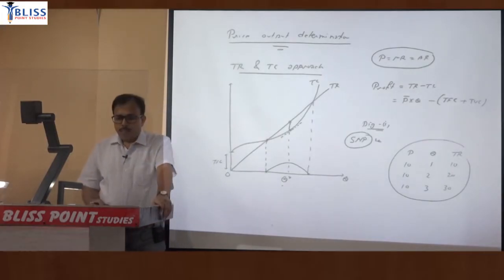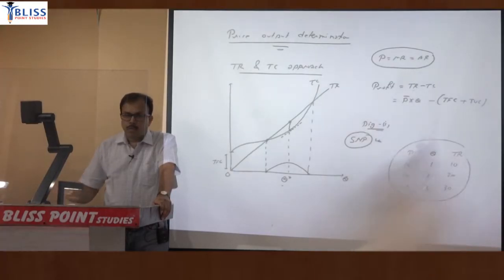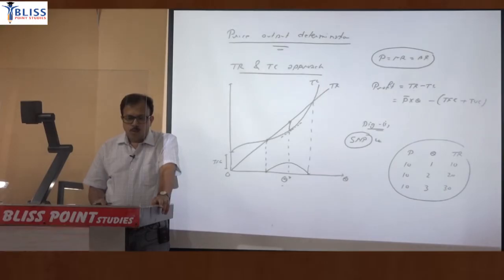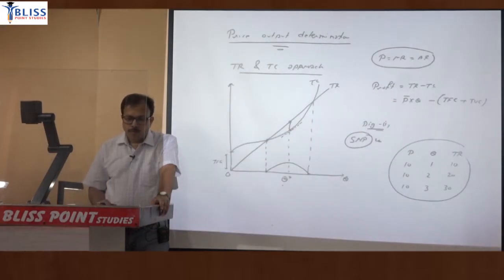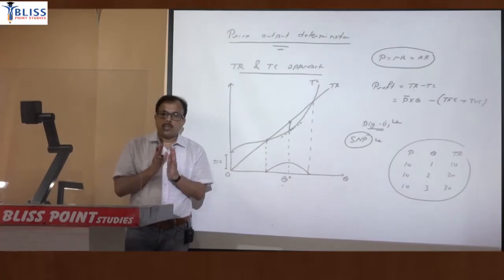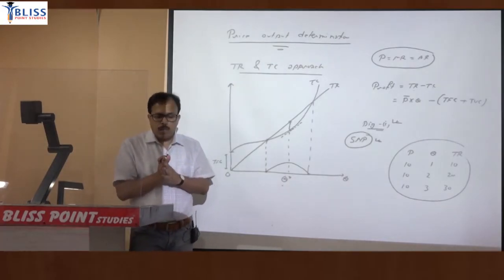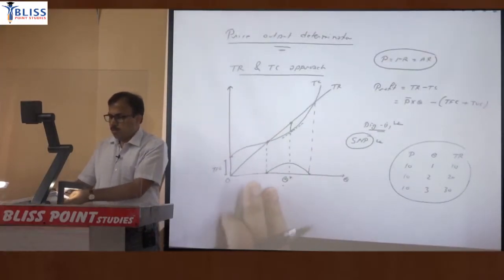Since the difference between TR and TC is positive, the firm is earning supernormal profit. So this first diagram is representing supernormal profit. You have to show three conditions: one for supernormal profit, another for loss, and the third for normal profit. So now for the loss, next paragraph.